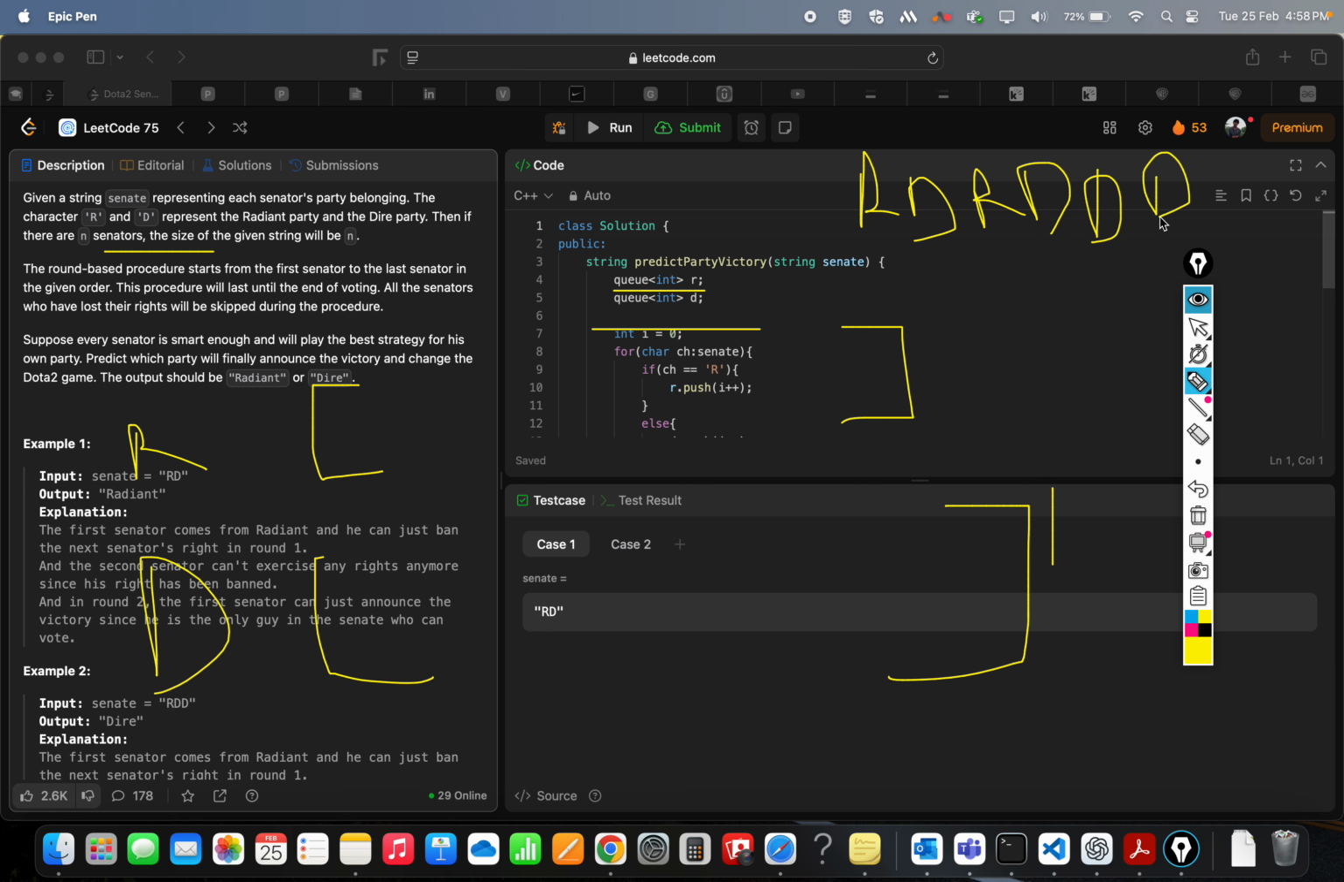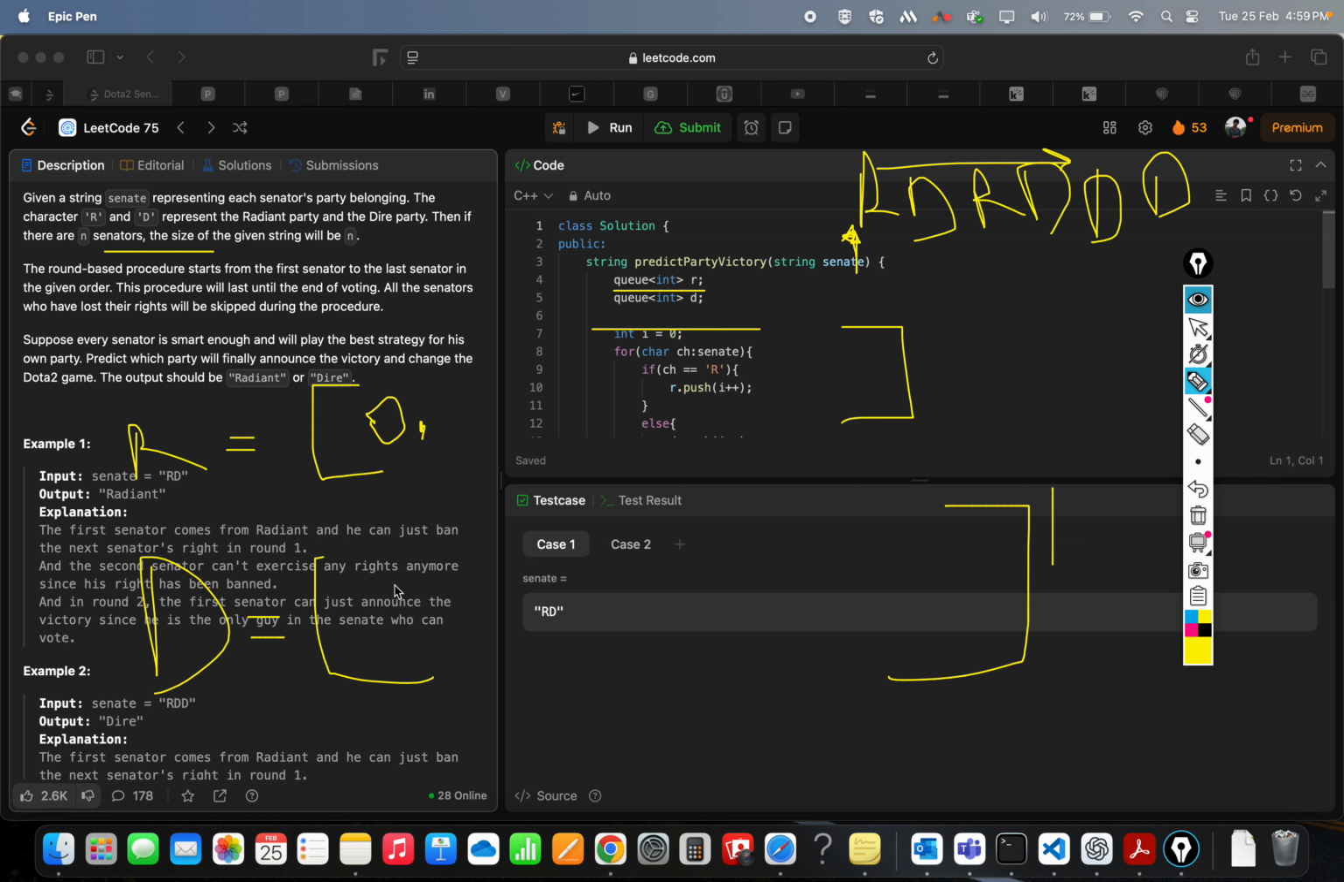We don't have to iterate through this string again to check the next opponent. We can use a queue, right? What we can do, we have iterated through the array with index, right? So we are at index 0 and we have encountered our radiant, right? So what we'll do, we will insert 0 here. We will insert the index.